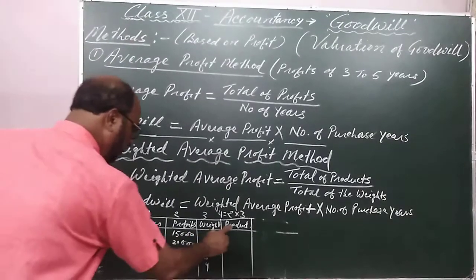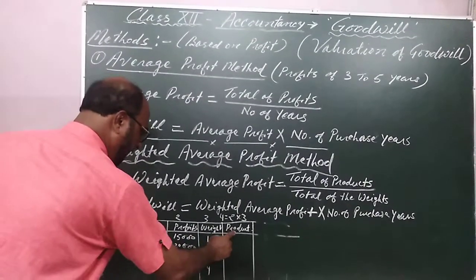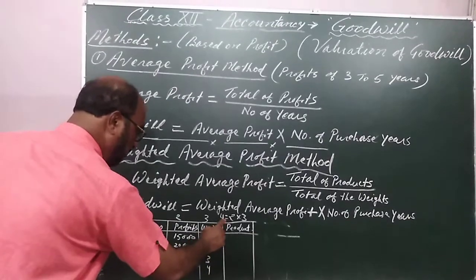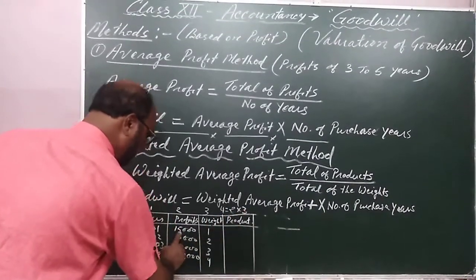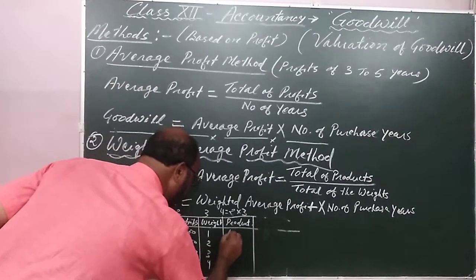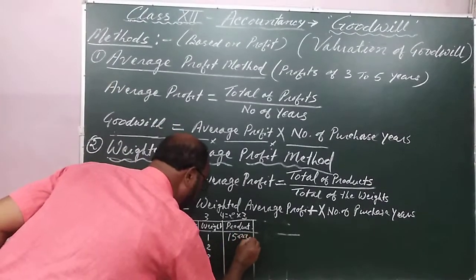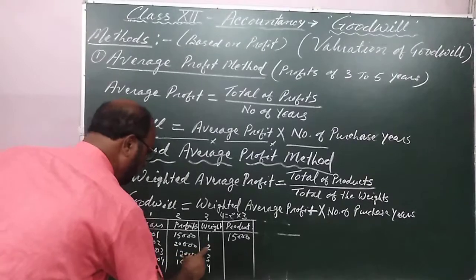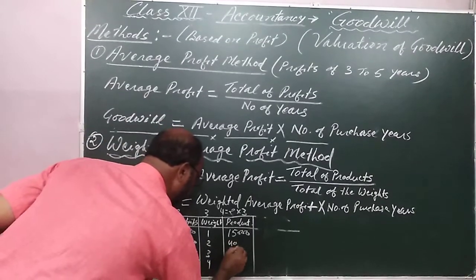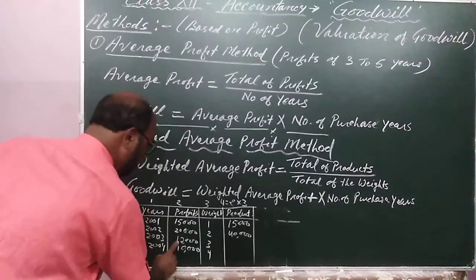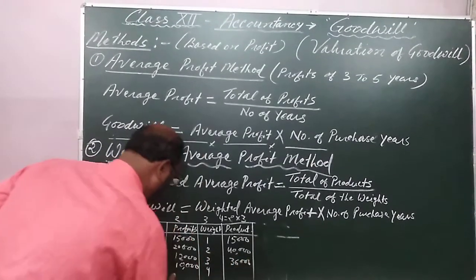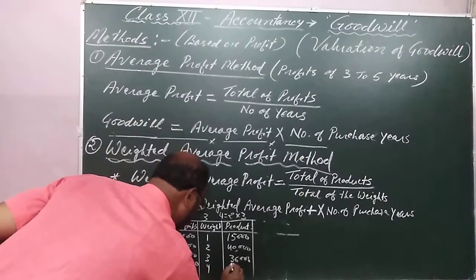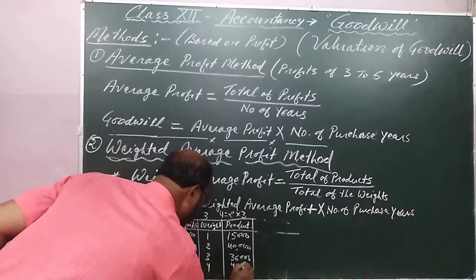So the column 4 value is found through multiplication of column number 2 and column number 3. 15,000 into 1 is equal to 15,000. 20,000 into 2 is equal to 40,000. 12,000 into 3 is equal to 36,000. And 10,000 into 4 is equal to 40,000.